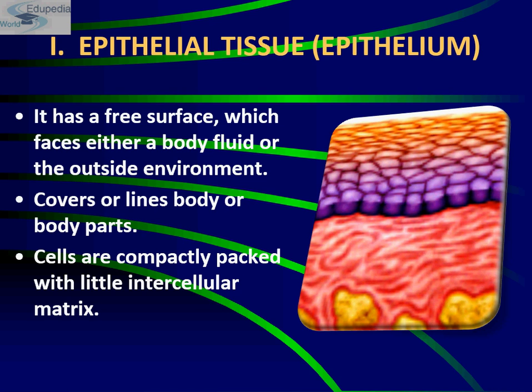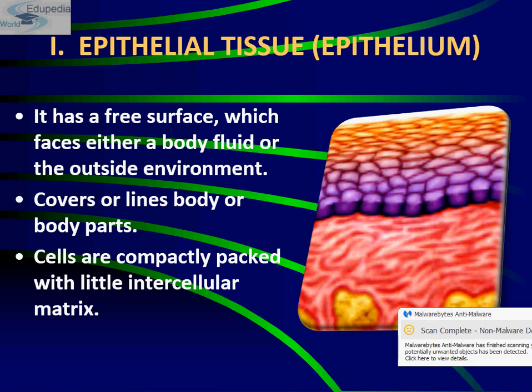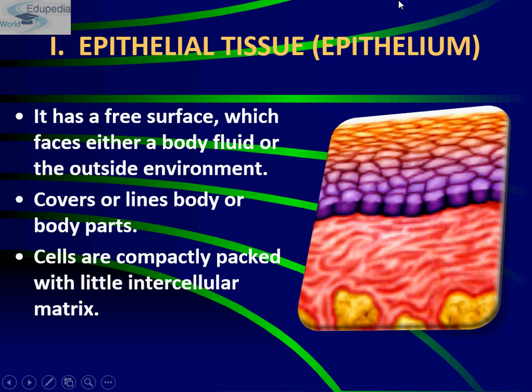So let's focus on epithelial tissue. We commonly refer to an epithelial tissue as epithelium. This tissue has a free surface which faces either a body fluid or the outside environment, and thus it provides a covering or lining for some part of the body. The cells are very compactly packed. As you can see, can you see any intercellular spaces between them? No. So all these cells are very compactly packed with little intercellular matrix.